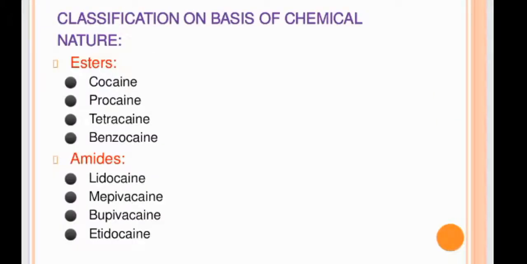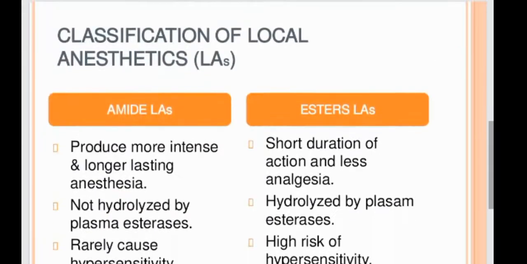Further, we have the classification of the local anesthetics based on chemical nature. Esters contain cocaine, procaine, tetracaine, benzocaine, and amides are lidocaine, mepivacaine, bupivacaine, and etidocaine. Classification of the local anesthetics: amides and esters.